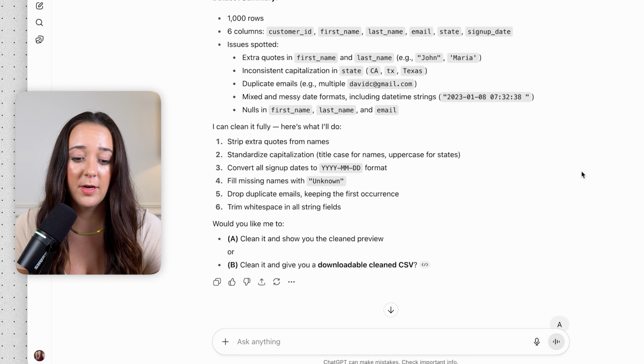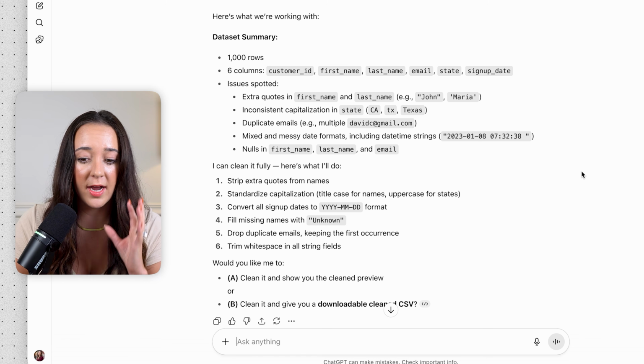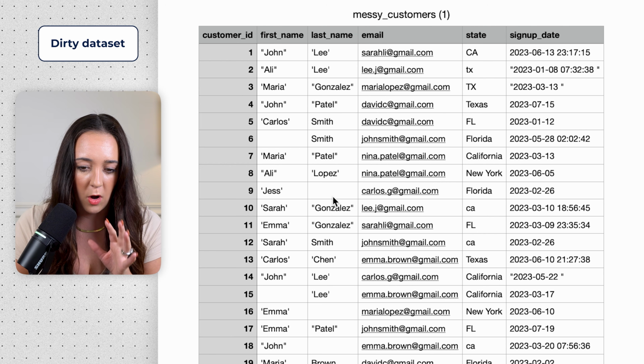Okay, this only took about 2 minutes. I uploaded this data set, asked, can you clean this data? I didn't even ask for anything specific or identify what was actually wrong with the data set. But first I'm gonna show you what was wrong with the data set.